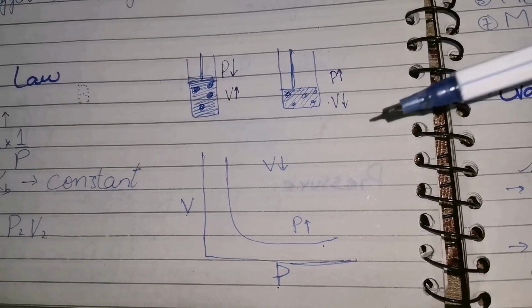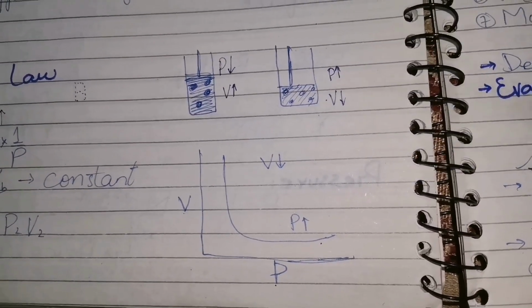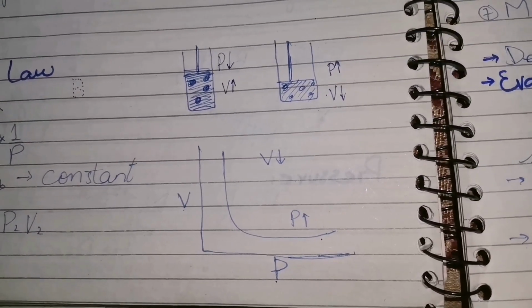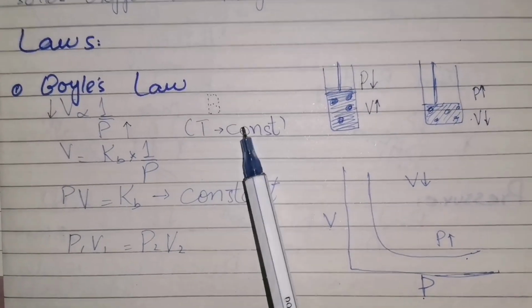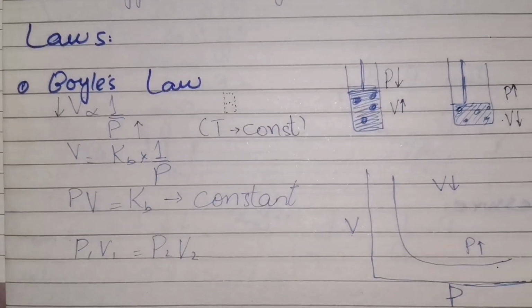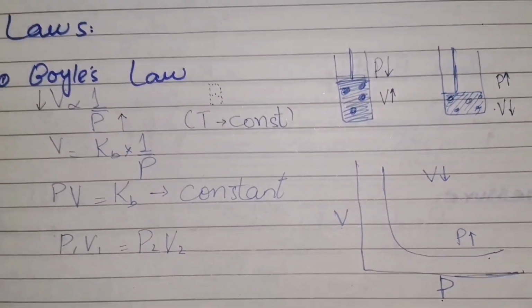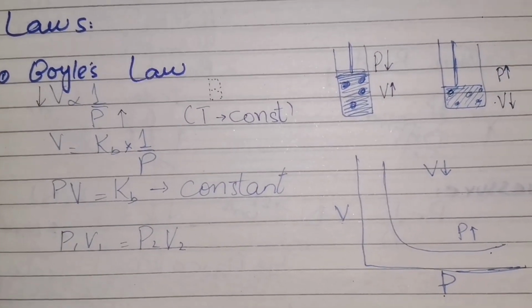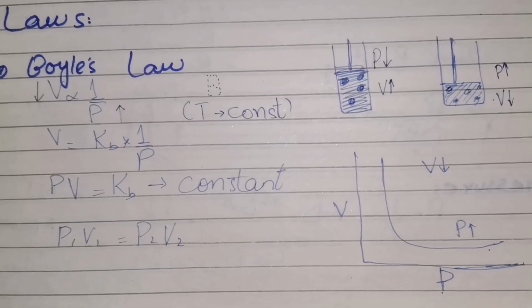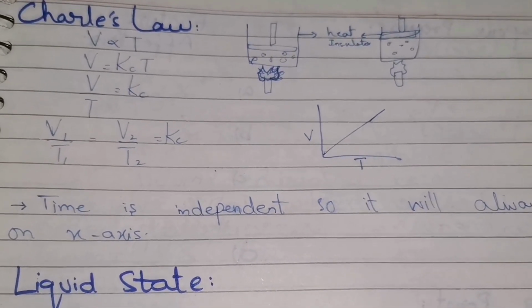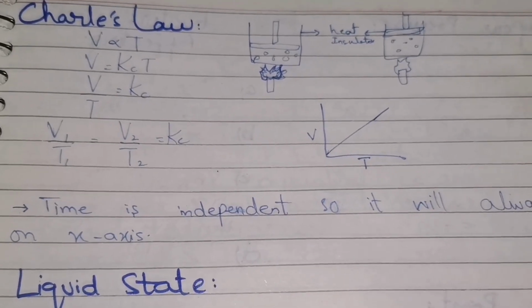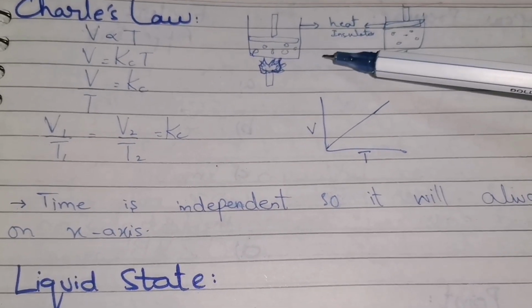Now have a look at the graph. This graph shows that the volume is decreasing with the increase of pressure. The volume is inversely proportional to the pressure and temperature is constant. On the other hand, when we move to Charles' law, the volume is directly proportional to the temperature and the pressure is constant. This law states that volume is directly proportional to temperature.